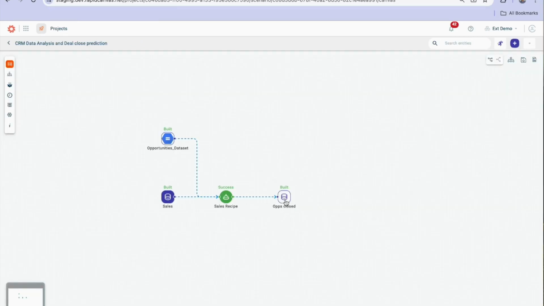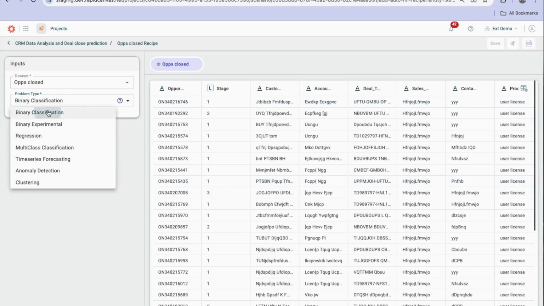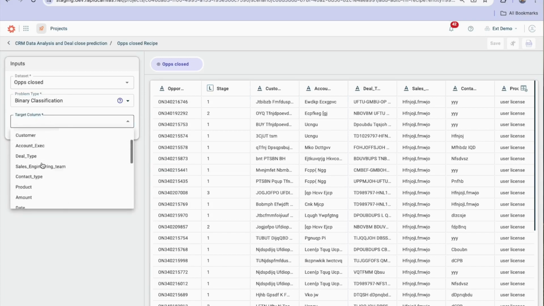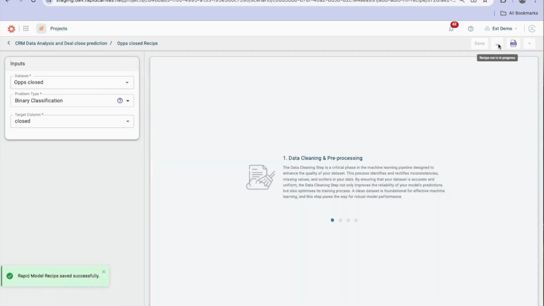So I saved the data, I've run this recipe, I go back to the canvas, you can see the new data set is present on the canvas in the pipeline. I can go build an AI assisted recipe or a rapid model recipe. In this case I'm going to take that data set, choose a binary classification problem. The target is the closed field I just added, and save it and run it. Okay, you could see the output and the model validation, all of that in other videos.